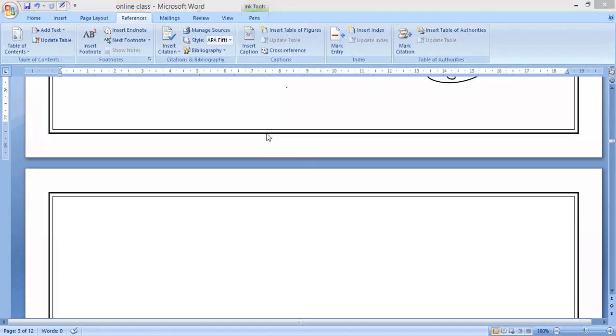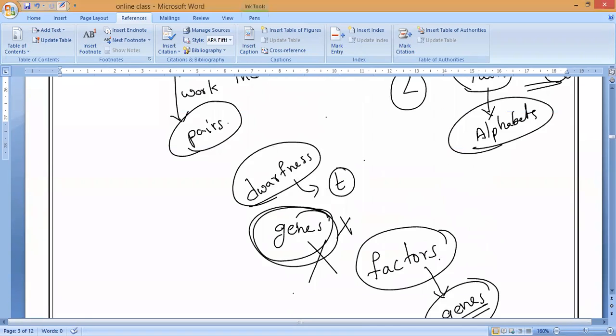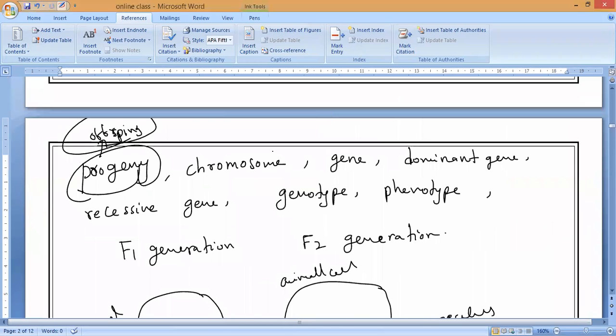Arvind, Arya, Humaira. Now, if you understand this, the next one we are going to study, three words we studied. First one is what? Progeny. Progeny means what? Offsprings. Next one is what? Chromosomes. Next one is what? Gene. Next, dominant gene, and the next one is recessive gene.